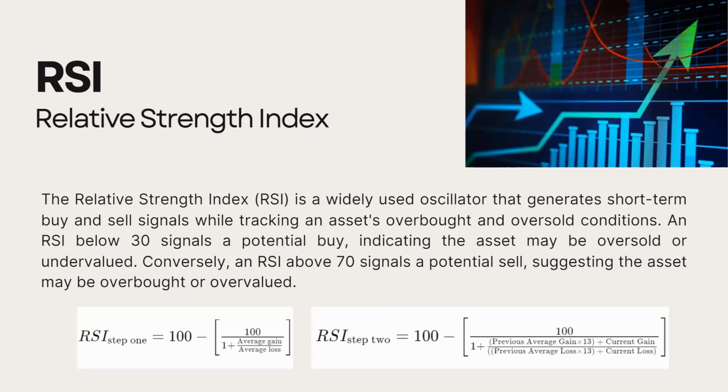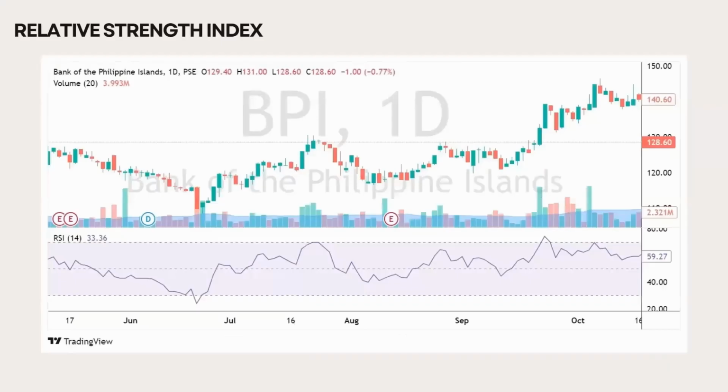In dating app terms, if the RSI is above 70, it's like that person who's getting way too many likes and is practically overbooked. This is when the stock is considered overbought. It might be a sign that things are getting overheated, and it could be time to swipe left. On the flip side, if the RSI is below 30, it's like that person who's hardly getting any matches at all: oversold, and possibly a hidden gem. It's when the stock might be undervalued and could be worth a right swipe.